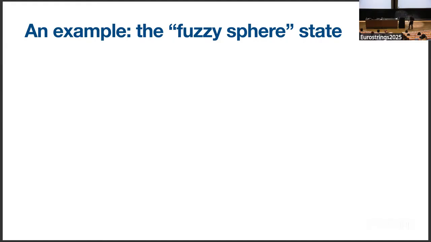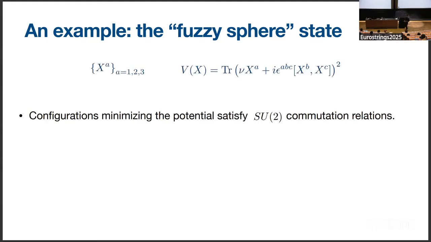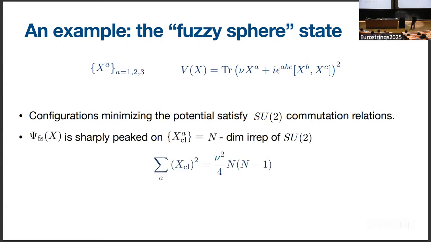And one such easy example is what's called the fuzzy sphere state. So we might have three different matrices and a potential for these matrices that is minimized when they satisfy an SU(2) commutation relation. And so this fuzzy sphere state is one that's sharply peaked on a classical configuration of the matrices, such that they span an N-dimensional irreducible representation of SU(2).